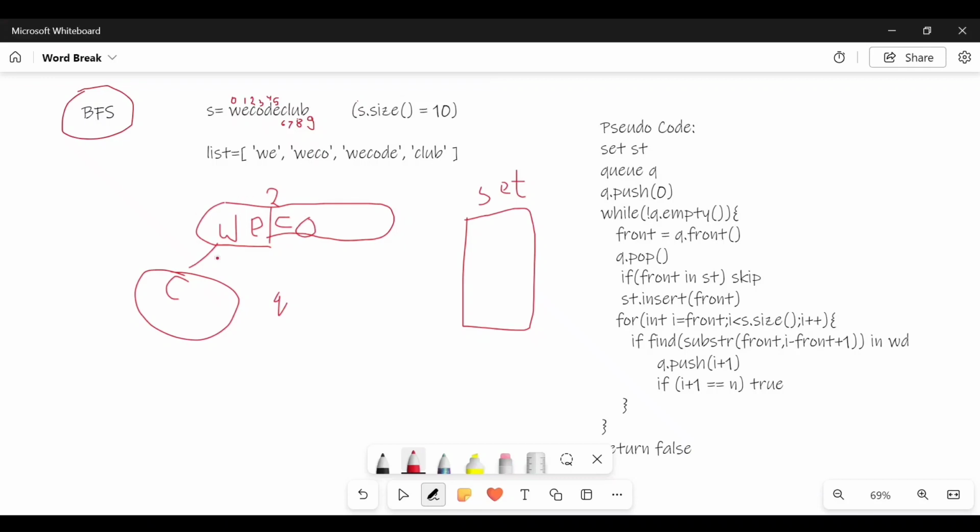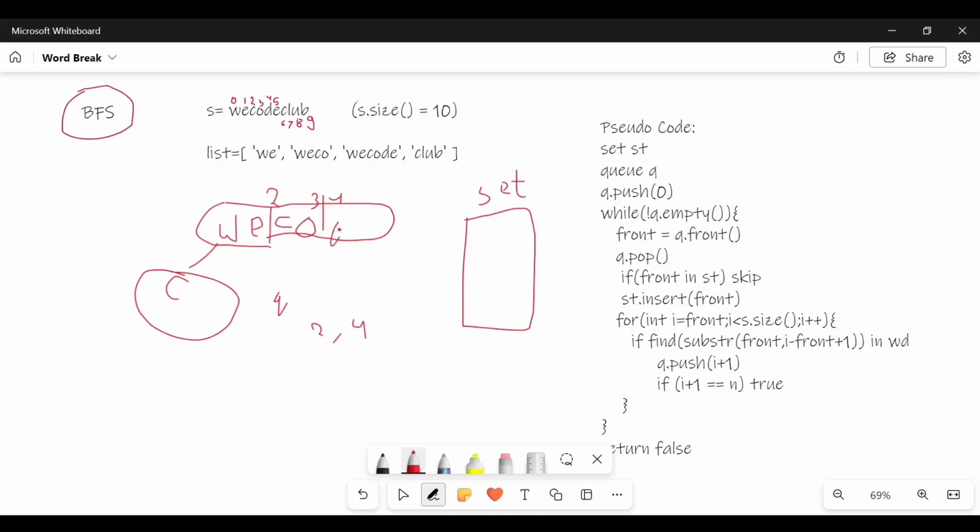Then again I will get this string WCO, which is present in the list, and it is C, and this 3 and then 4. Now I know that before 4 my string is present in the list, so I will store 2 first in the queue, then I store 4 in the queue for checking it later on.